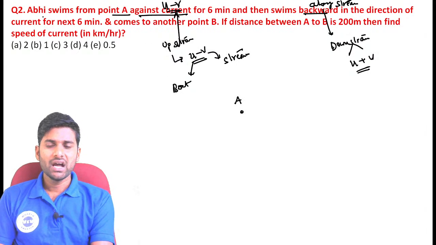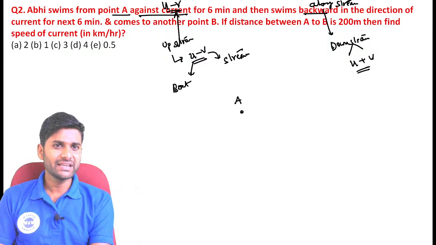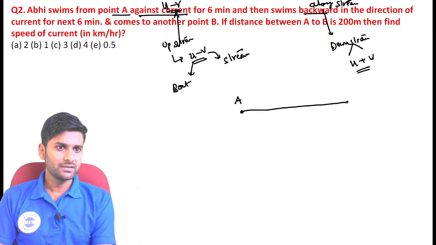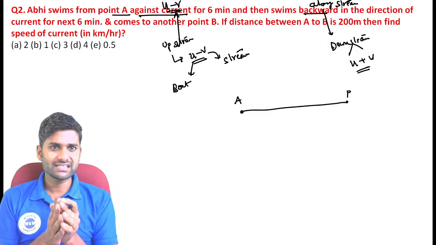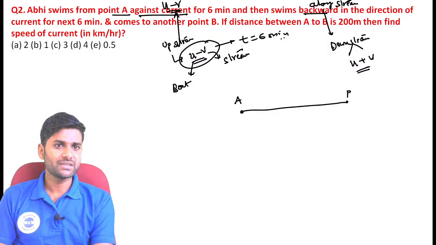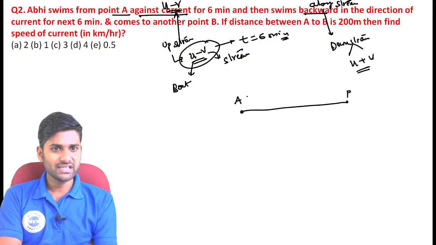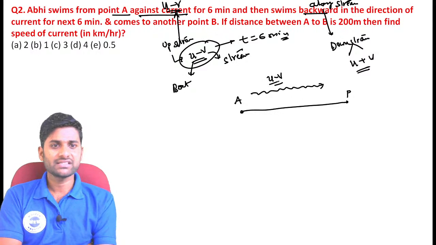Now, here is the question. Abhi swims from point A against the current for 6 minutes. For example, there is a point P. He was traveling against the stream for 6 minutes, and against the stream means U minus V. That is the first important point. From A to P, that is against the stream, U minus V, guys.